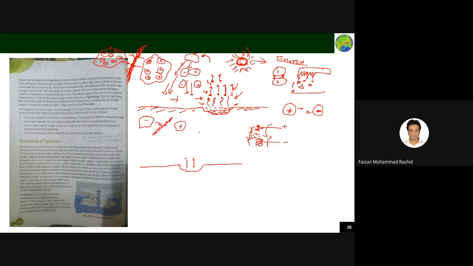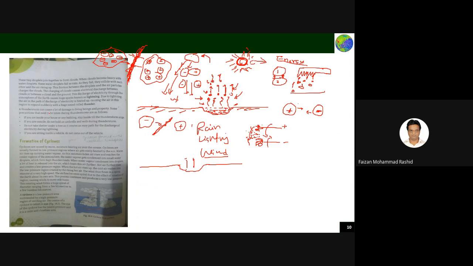Like what is happening here, rain is also happening due to the sun. Then lightning is also happening due to the sun. Then wind is also blowing on the earth due to the sun. So all the things are happening due to the sun only.